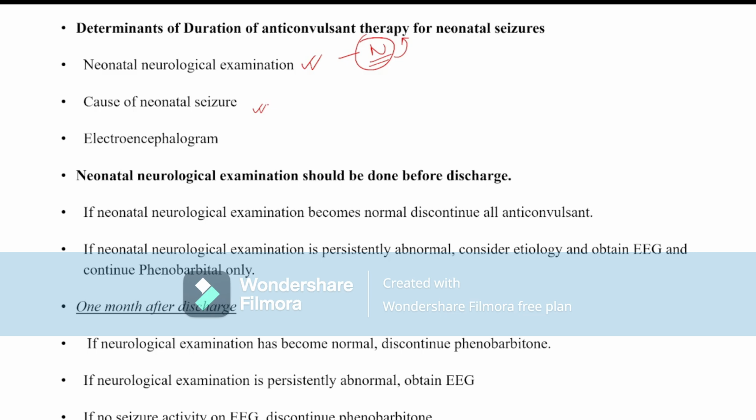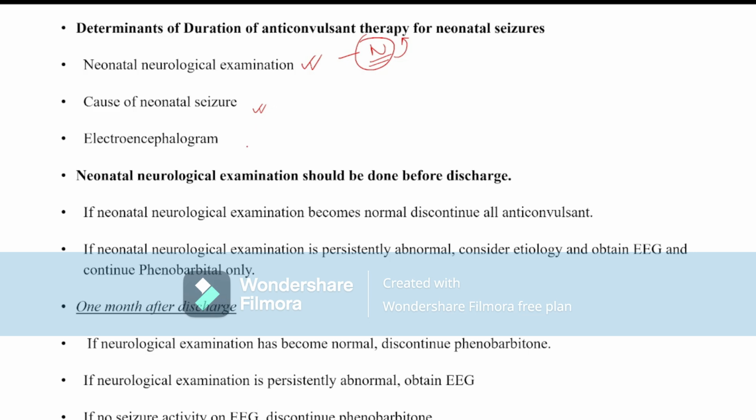If there is a subarachnoid hemorrhage, then we continue the anticonvulsant. Even if the neurological examination is normal, we can continue the anticonvulsant because there is a predisposing factor present in the brain, just like hematoma. Till the hematoma has subsided, we can continue the anticonvulsant.